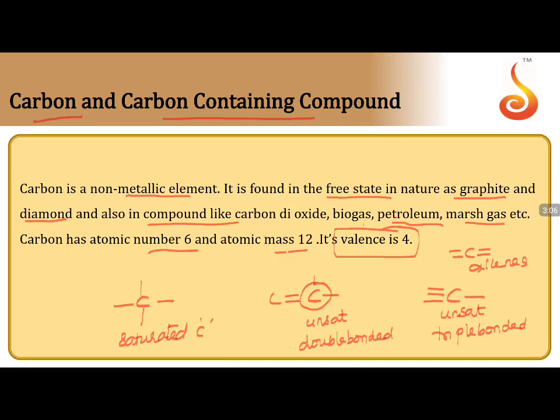In all the cases, if you observe, this carbon is an sp3 carbon, this carbon is an sp2 carbon, and this carbon and this carbon will be with sp hybridization. So the hybridizations of these carbons will be sp3, sp2, sp hybridizations. So the orbitals will have the unsaturation and double bonded, triple bonded, single bonded. These all will be the conditions which we are talking about here.